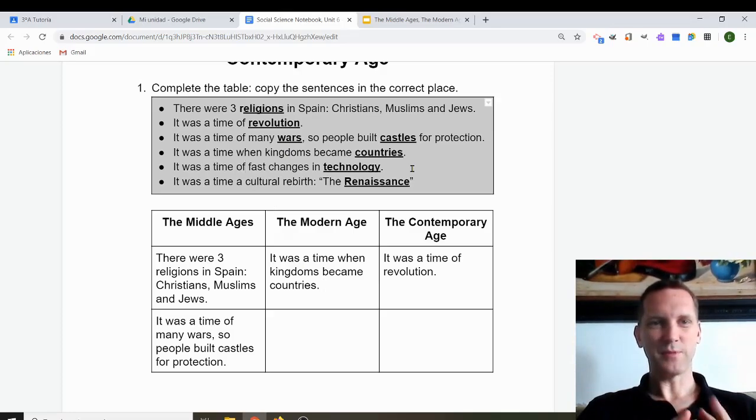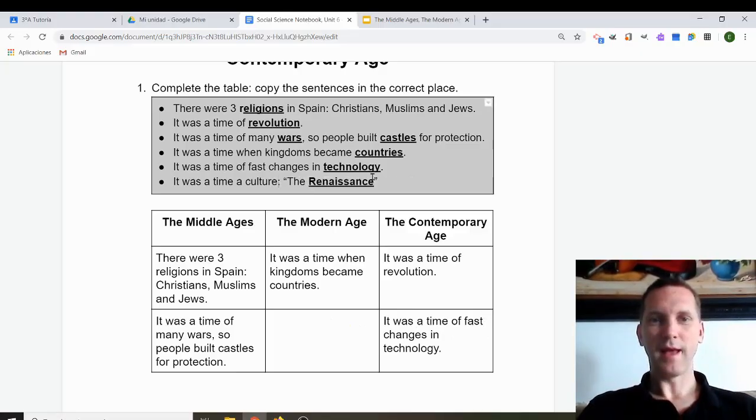Next, it was a time of fast changes in technology. That was the contemporary age, where we are now. So it was a time of fast changes in technology. That's the contemporary age. And finally, it was a time of culture, the Renaissance.